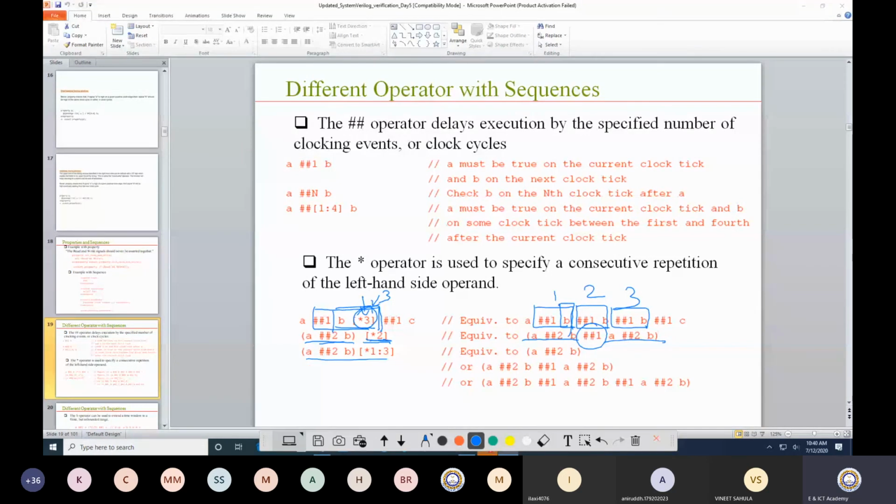Similarly, you can write it down like this. This whole sequence can be star 1, 2, 3. Now this is a window. This is a window for a repetition. What it suggests is that it can go up to 1, it can go up to 3. So what is the meaning of that?